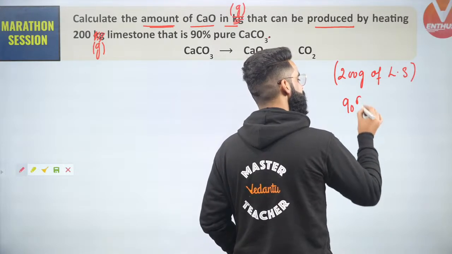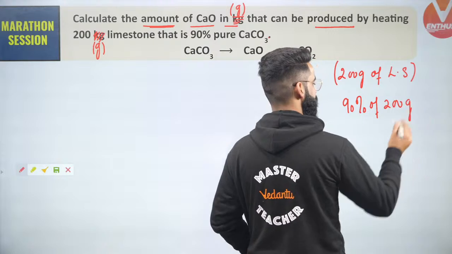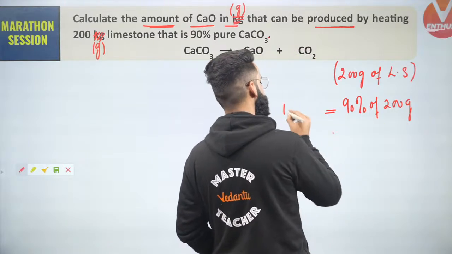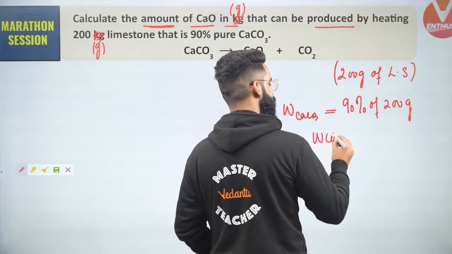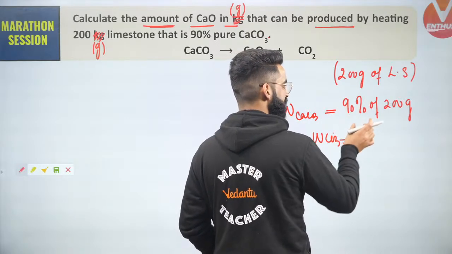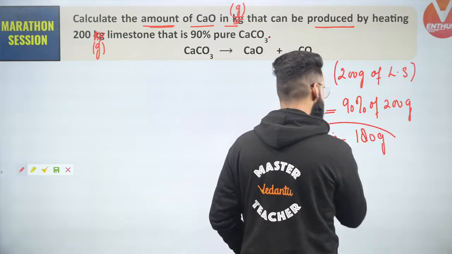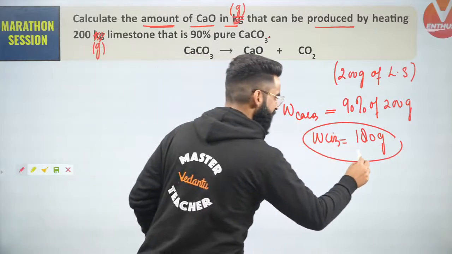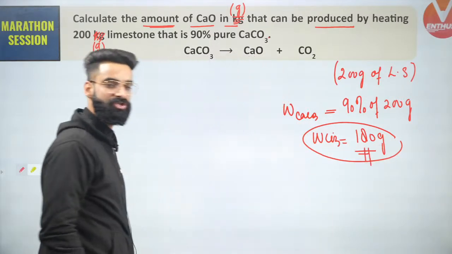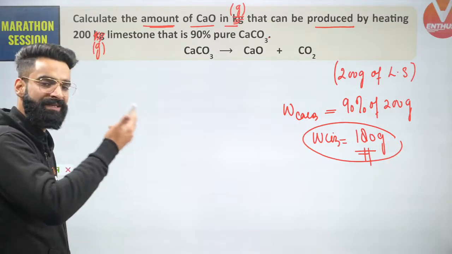So I can get the mass of pure calcium carbonate from here. It is simply going to be 90 divided by 100 multiplied by 200. It's going to be 180 grams. So out of 200 grams of limestone, there will be 180 grams of calcium carbonate actually, and only 180 grams of calcium carbonate are going to participate in this reaction.